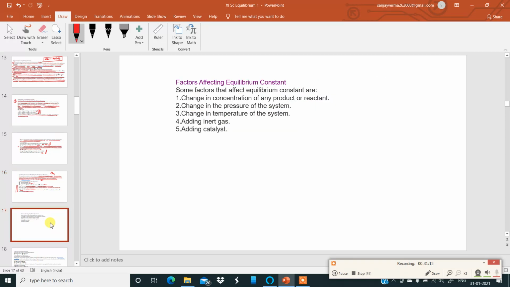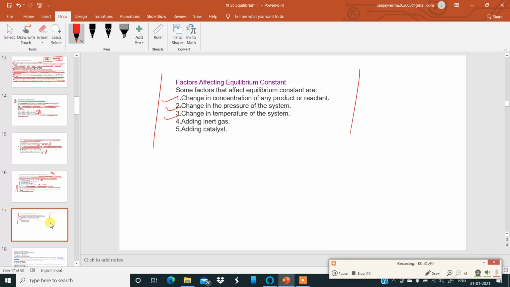Okay. Now, there are some factors affecting the equilibrium constant. Please note this. Some factors that affect the equilibrium constant are change in concentration of any product or reactant at a particular time. That is going to affect the equilibrium constant. Please learn these factors. Change in pressure of the system is going to affect the equilibrium constant.